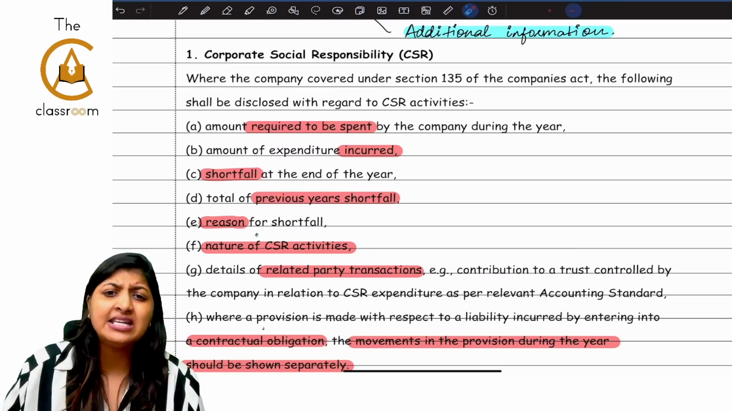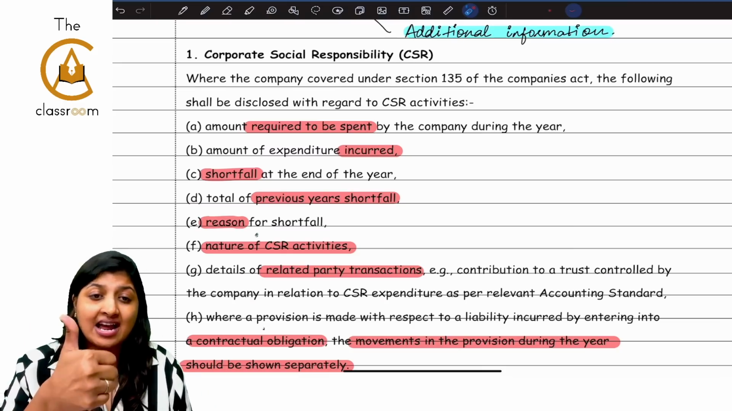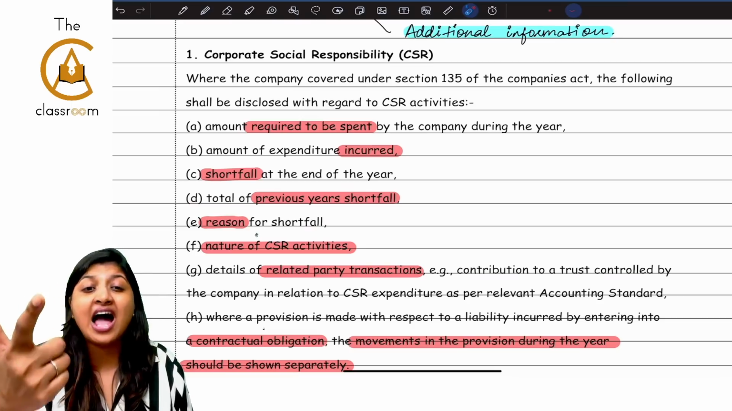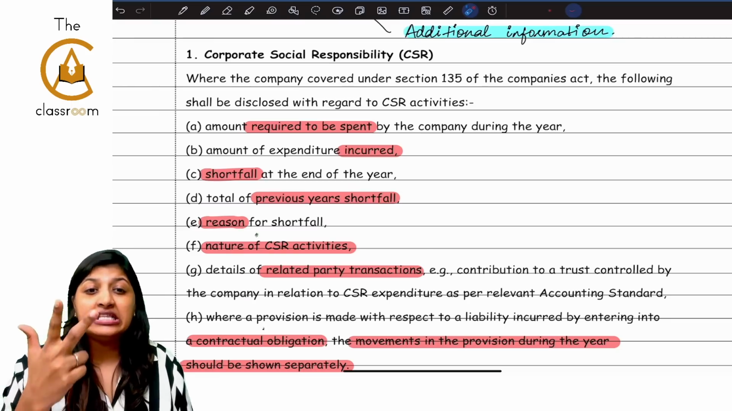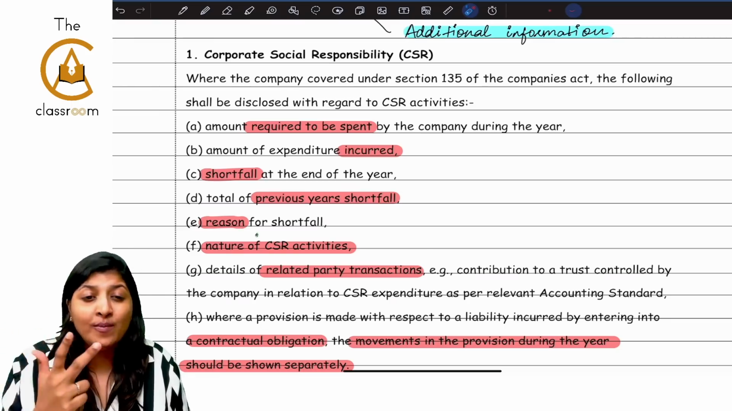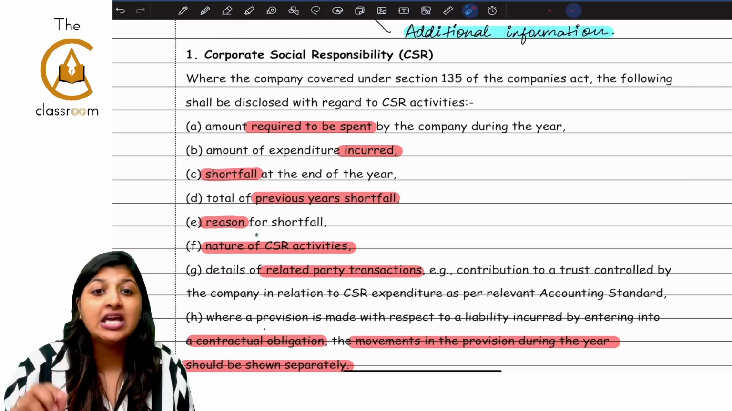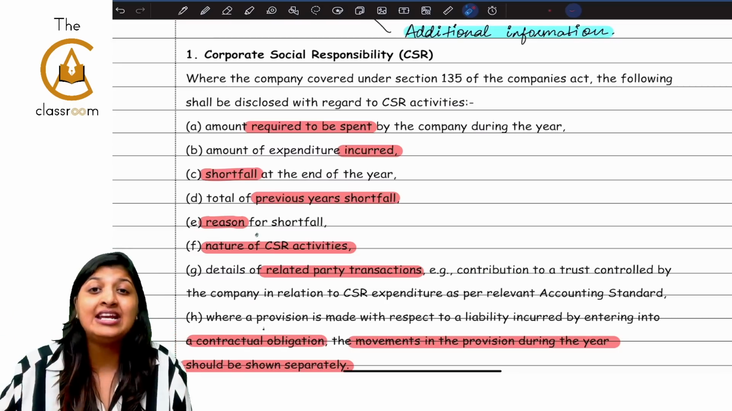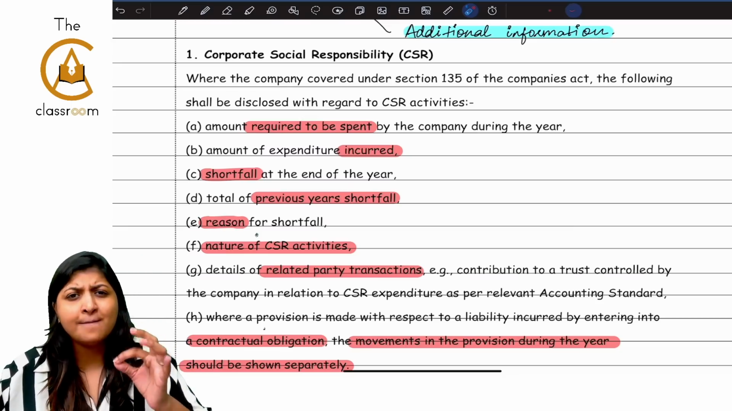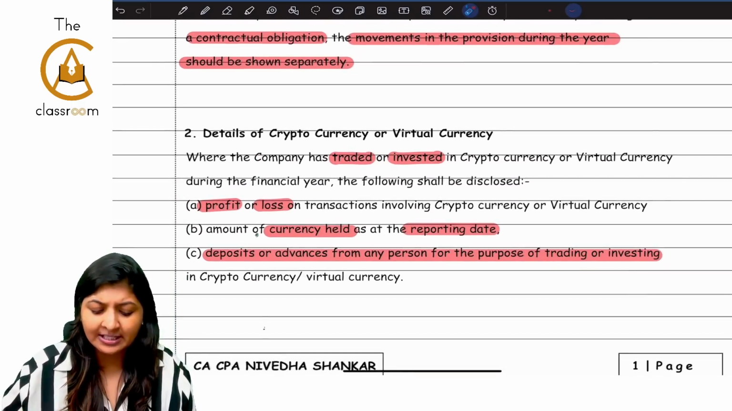Now, each and every company can do CSR activities in different ways. What is the nature of CSR activities? Have you entered into any related party transactions in respect of CSR? Please mention that. Third, if there is any contractual obligation, then we should be able to see the movements in the provisions which have been created during the year. Please mention that also separately. So, these 8 points, if you write, you are going to get the full marks, guys. This is with regard to corporate social responsibility.